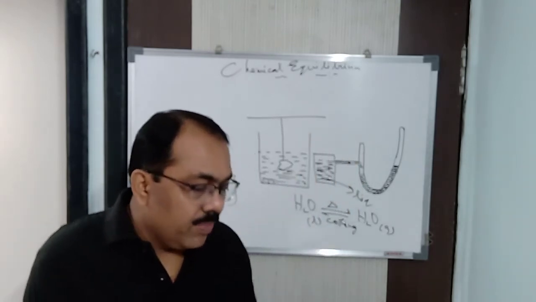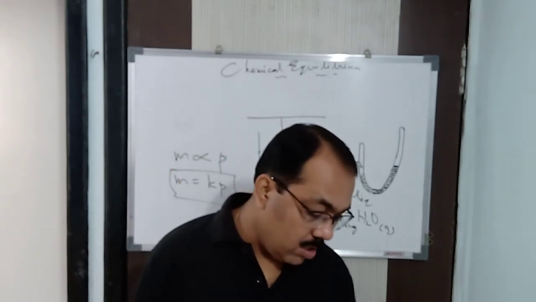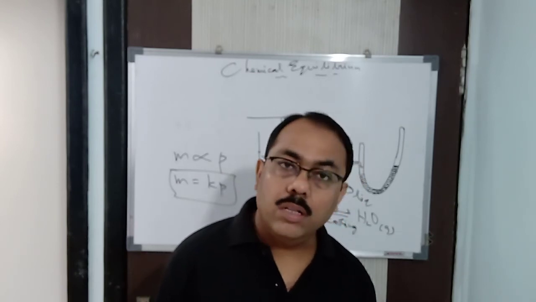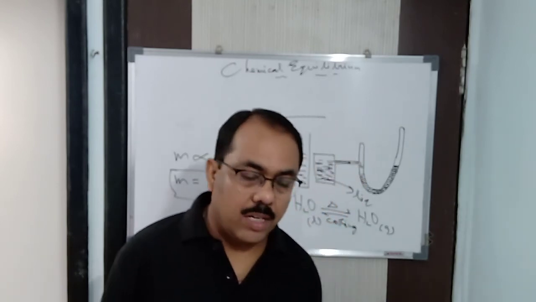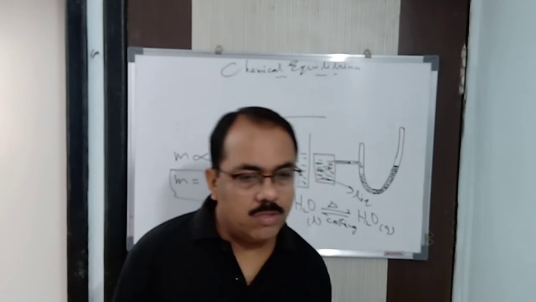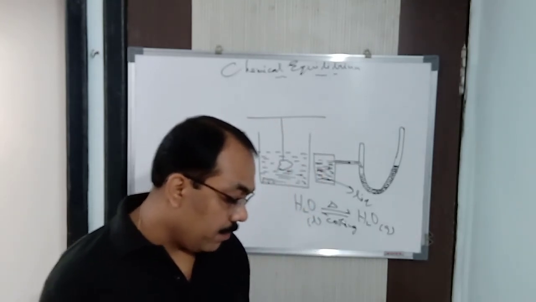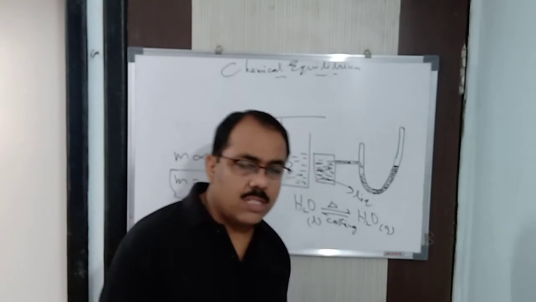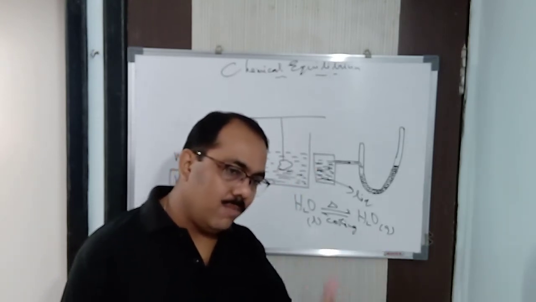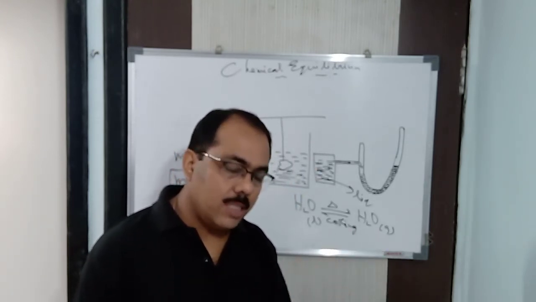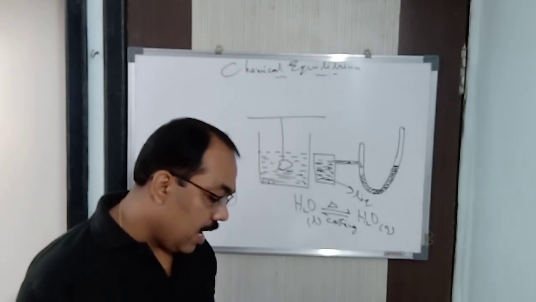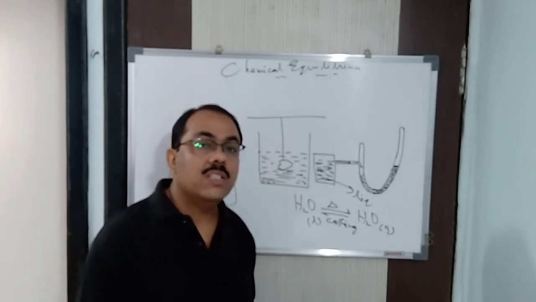So in this way, the mass of the gas dissolved depends directly upon the nature of the solvent also. Got it? That you will be studying later on. Now, upon studying all these things, if you come to the characteristics of equilibrium, what can we say? That at equilibrium, the observable properties become constant.